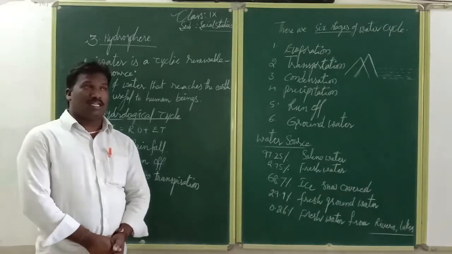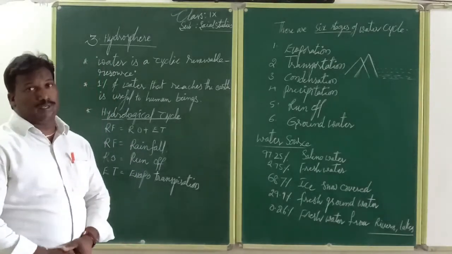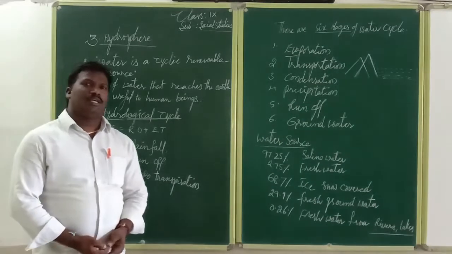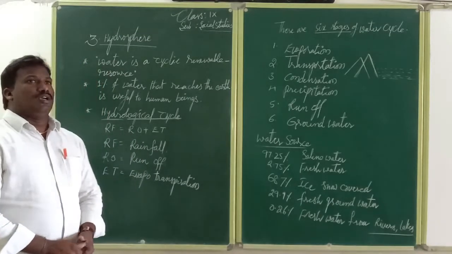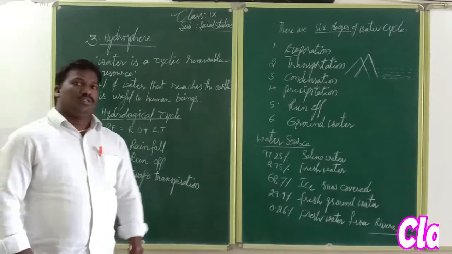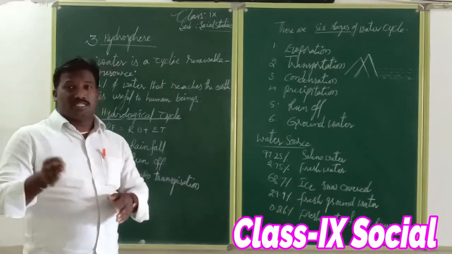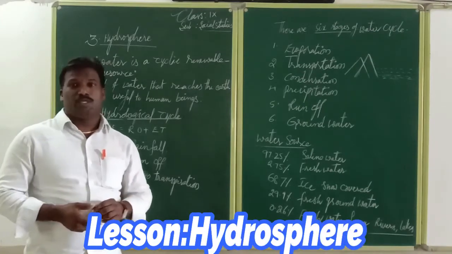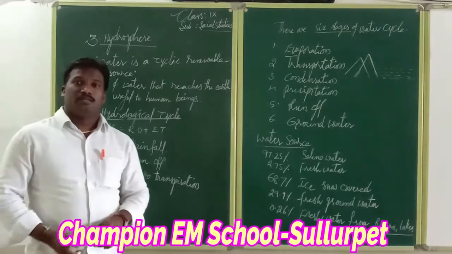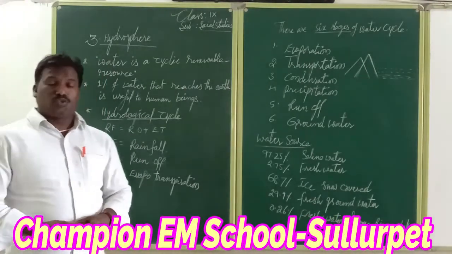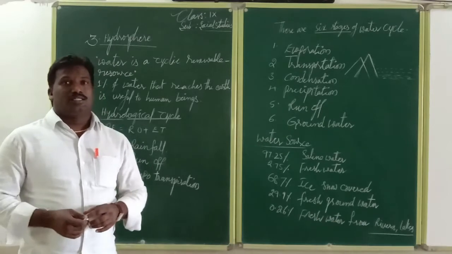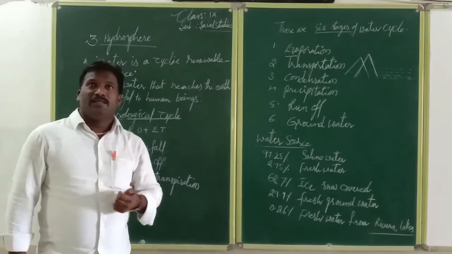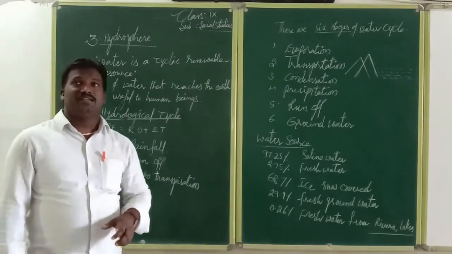Let's discuss the 9th class third lesson in Social Studies, the hydrosphere. The hydrosphere is one of the layers. Already we discussed this in the previous 9th class also. The entire Earth covers some layers like the troposphere, atmosphere, hydrosphere, lithosphere, and biosphere. One of these layers is the hydrosphere. Hydrosphere indicates water.